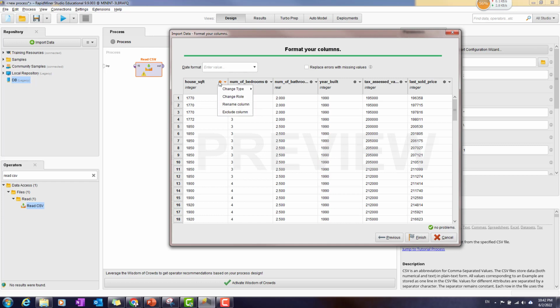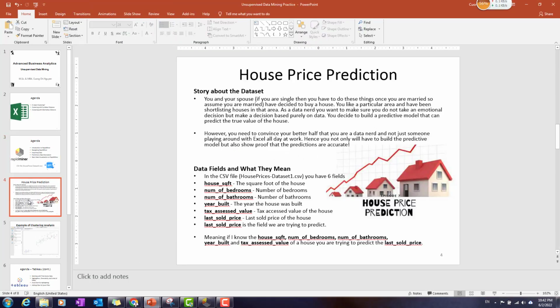Okay, so at this part, I can format each of the columns. For example, for the data file, I have already provided you some description about the house price prediction story. In this case, you have information about the houses and the price. If you are a data analyst or data scientist, you don't want to make all decisions based on your intuition and emotion. You want to make decisions based on data, and that is the time to use your data analysis skills and create a prediction model based on this data set.